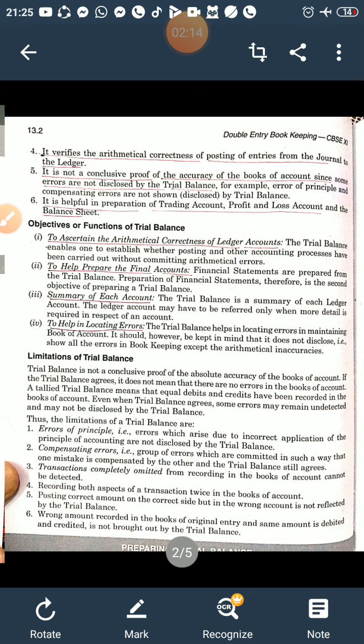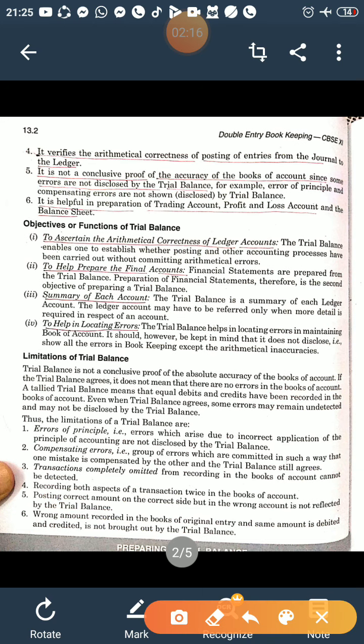Third limitation is that transactions completely omitted from the recording in the books of account cannot be detected. Very correct, if some transaction is not recorded at all, although it occurred in the business, then the trial balance will match and it will not tell you that that particular transaction has not been recorded, right?